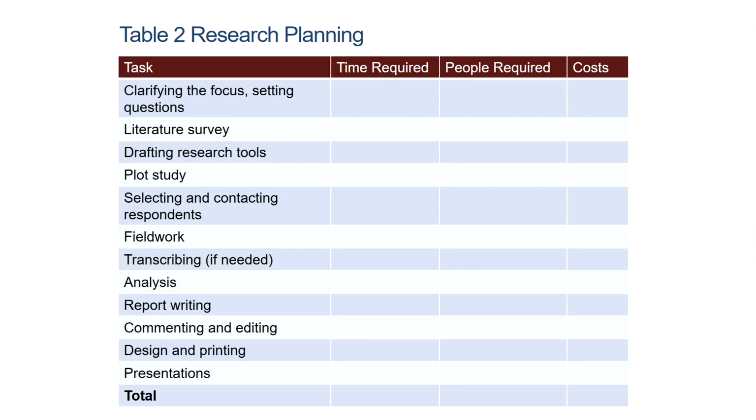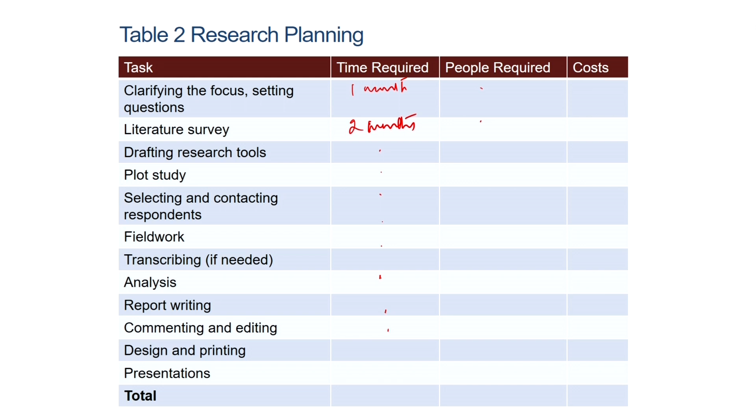So for example, for the items clarifying the focus, setting questions, and literature survey, you might want to mention the time required, whether you need 1 month or 2 months for the literature survey part and so on. You need to mention the time required, and accordingly the personnel that we require for each of these tasks, and then the costs can be estimated.